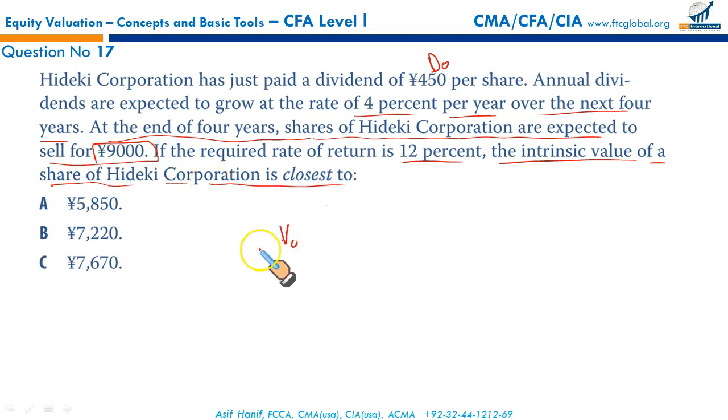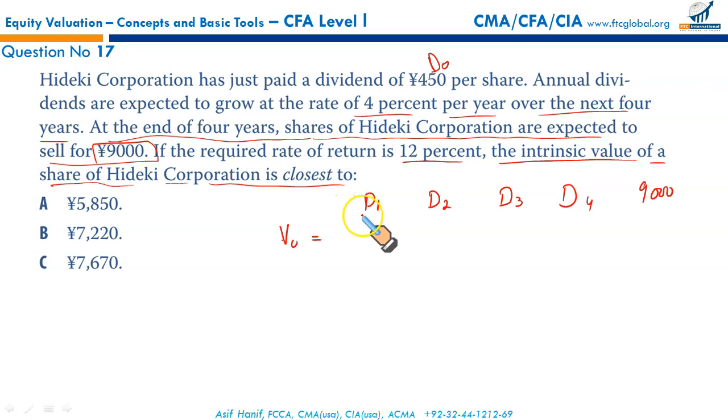So the share price will be equal to the first year dividend discounted, second year dividend discounted, third year dividend discounted, and the share price discounted at the end of year 4 as well. So we will have the first 4 years' dividends plus the share price at the end of year 4.